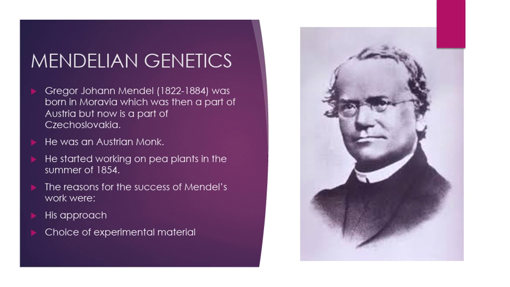Gregor Johann Mendel was an Austrian monk. He laid the foundation of Mendelian genetics. Gregor Johann Mendel was born in Moravia, which was then a part of Austria, but now it is a part of Czechoslovakia. He was an Austrian monk. He started working on pea plants in the summer of 1854.